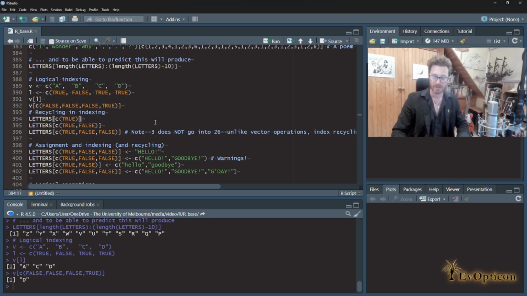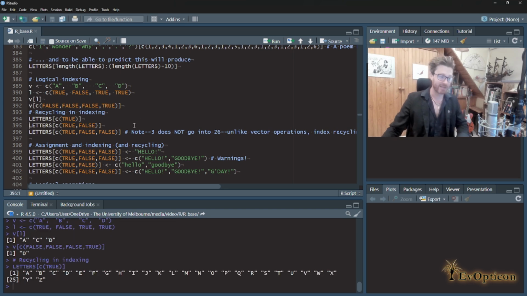The most simple example, as we've discussed, of recycling is when you just have a single element. So for every single letter of the alphabet, assuming that indexing operators recycle, just like addition and subtraction and other operators like that, we should get all the letters of the alphabet. So, yep, that suggests that there is a recycling function.